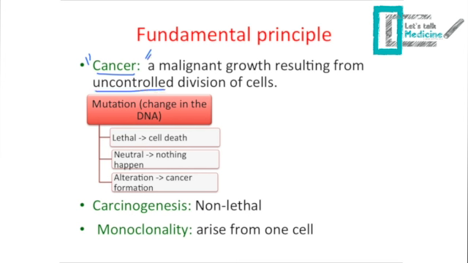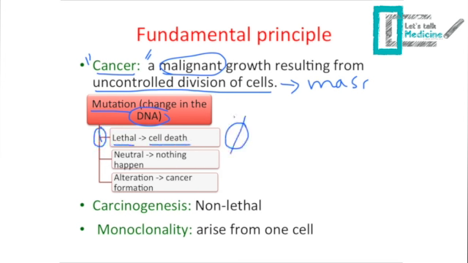When you have uncontrolled division of the cells, that will give you a mass which is malignant. This is known as cancer. Cancer is caused by a mutation in the DNA. However, not all mutations will cause cancer. There are different types of mutation. First, lethal mutation, which will cause cell death. So when the cell dies, there will be no further division and there will be no cancer.